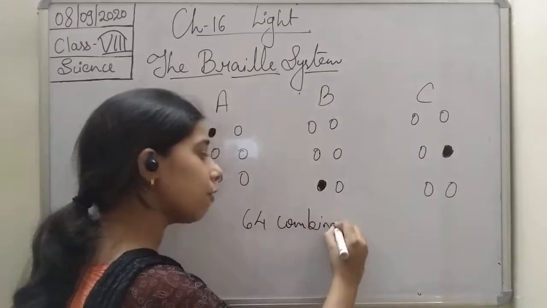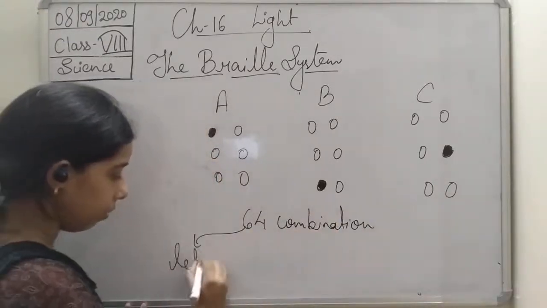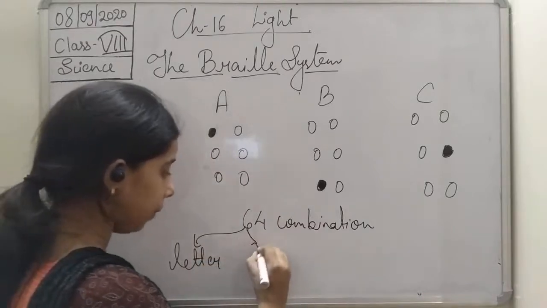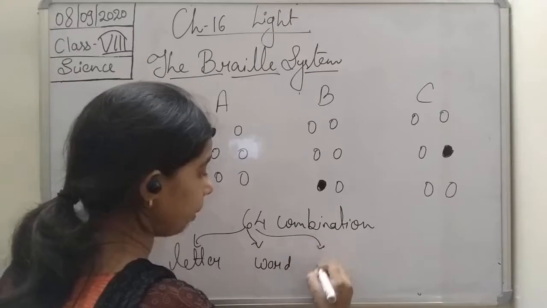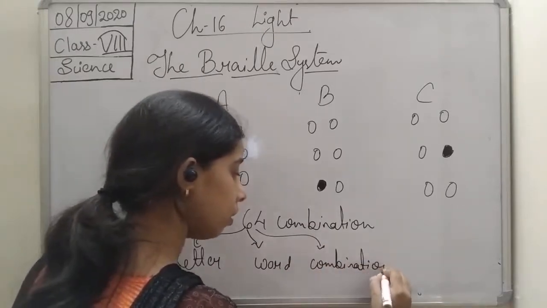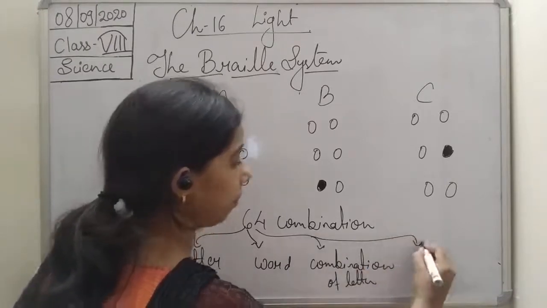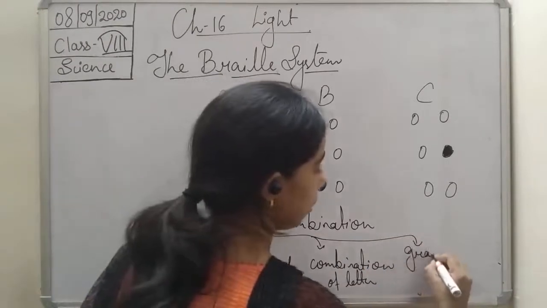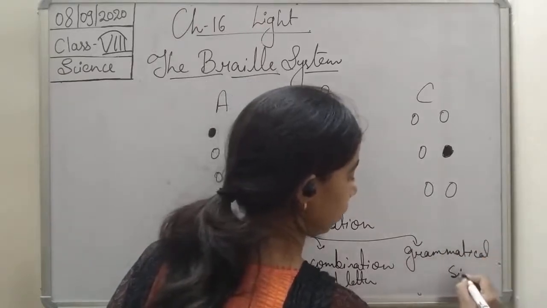Now this combination, students, can be a letter, a word, a combination of letters, or a grammatical sign.